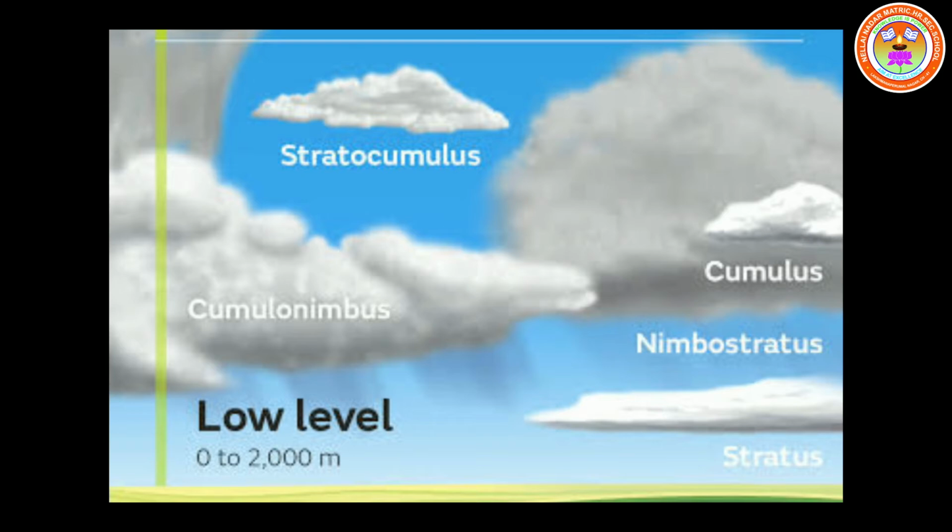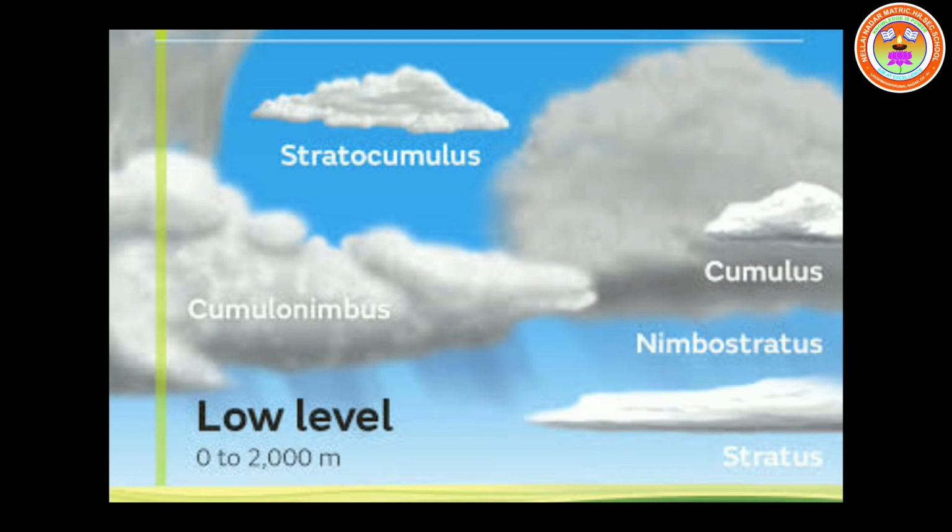It is associated with fair or clear weather. Next, stratus: dense, low-lying fog-like clouds associated with rain or snow. That is stratus.